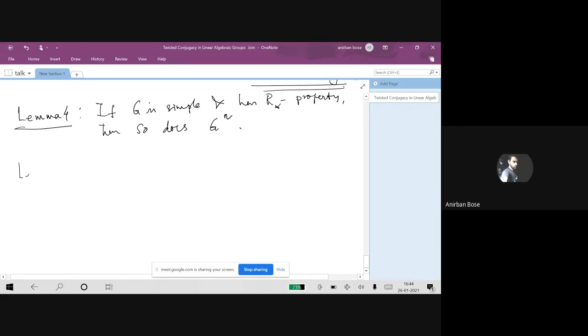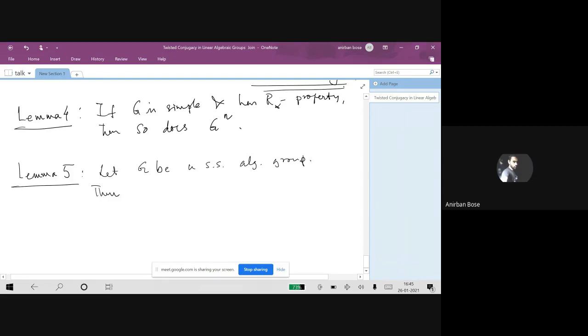So the next result that we can talk about: when we are talking about semi-simple algebraic groups, or any group for that matter, if we want to say something about the R infinity property, then the first important condition is that one should have a nice idea about the entire automorphism group. And for semi-simple algebraic groups, it is known. So we can make use of that information. Let me just write down some statements. Let G be a semi-simple algebraic group.